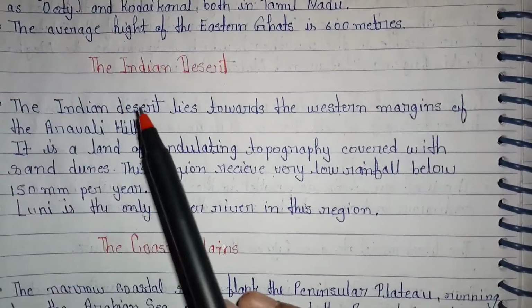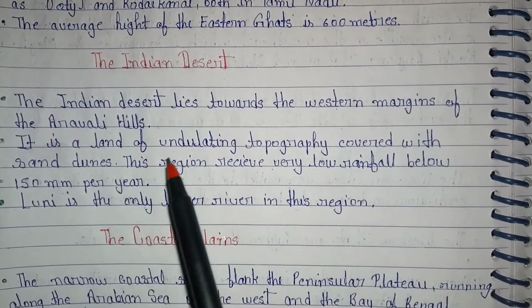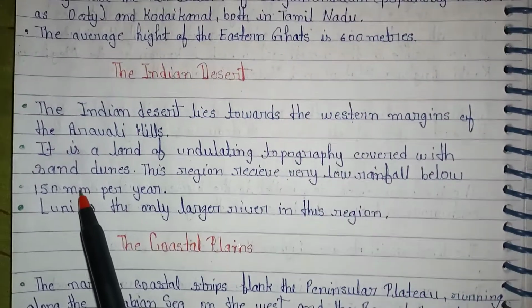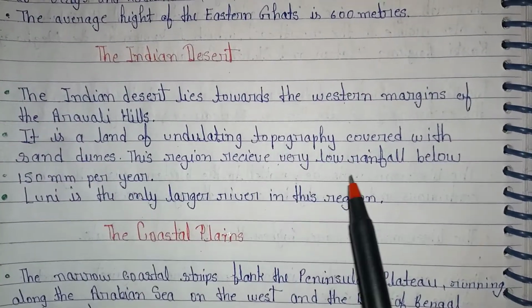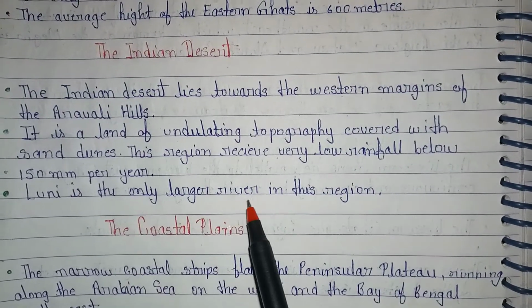The Indian Desert lies towards the western margins of the Aravalli Hills. It is a land of undulating topography covered with sand dunes. This region receives very low rainfall, below 150 mm per year. Luni is the only large river in this region.